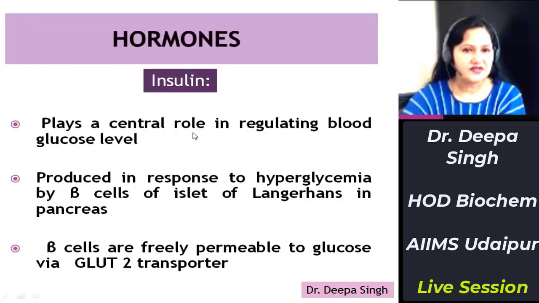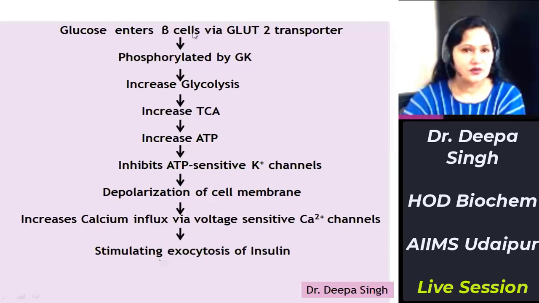Insulin plays a central role in regulating blood glucose level and is secreted from beta cells of the islets of Langerhans. Beta cells are freely permeable to glucose by glucose transporter 2. So once glucose enters the beta cell, it undergoes glycolysis by the activity of all the enzymes and glucokinase also. So glycolysis is increased, TCA is increased, ATP increases, which inhibits ATP sensitive K+ channels, causing depolarization of the cell membrane, which results in calcium influx and exocytosis of insulin. Thus, insulin is secreted in response to high blood glucose concentration.